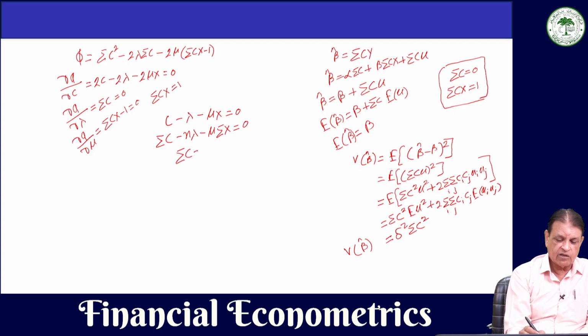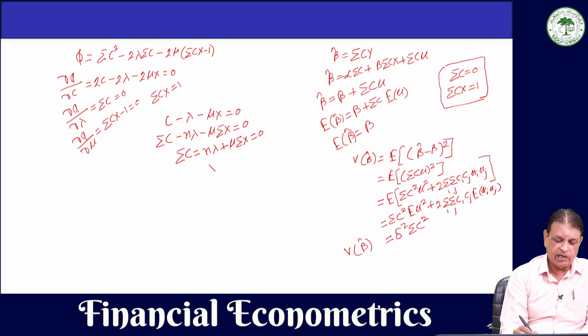Taking this on this side, it will become n lambda plus mu summation x, and this is equal to 0.